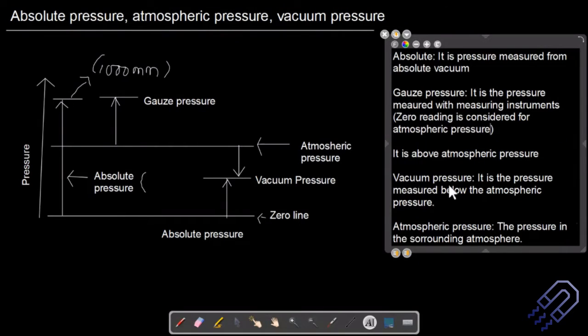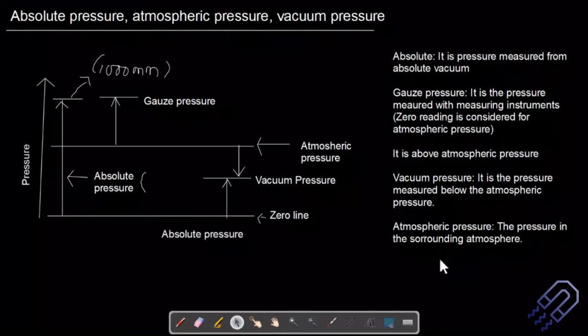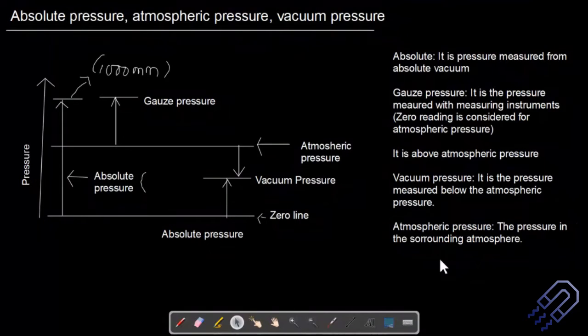Next, vacuum pressure is the pressure measured below the atmospheric pressure. Atmospheric pressure is obviously whatever pressure we have around us, the surrounding atmosphere. This is important, and it might be a 2 to 4 marks question, depending on how I ask you. Maybe just a simple diagram to show the pressure scales, you can draw this for 2 marks. If I ask you some definitions, maybe 1 mark each. We can consider it that way.